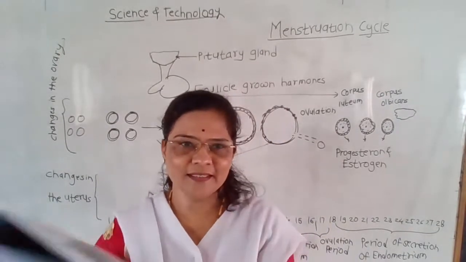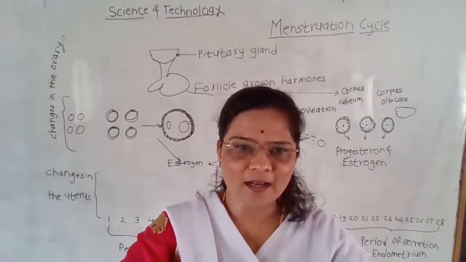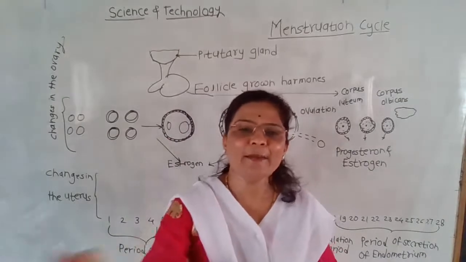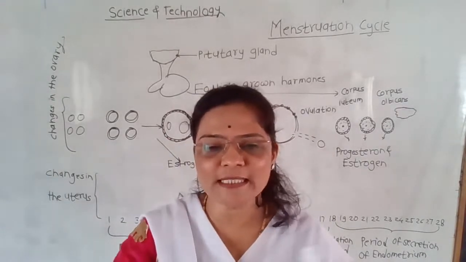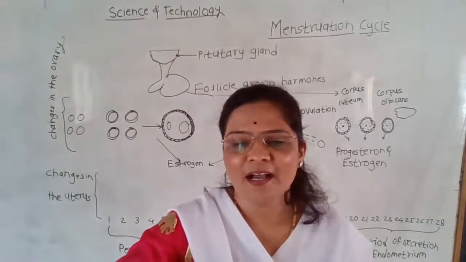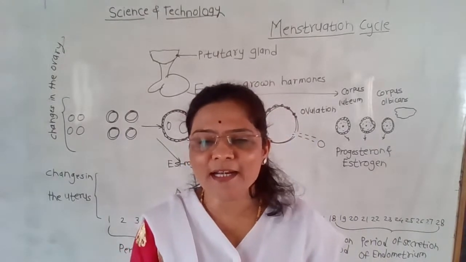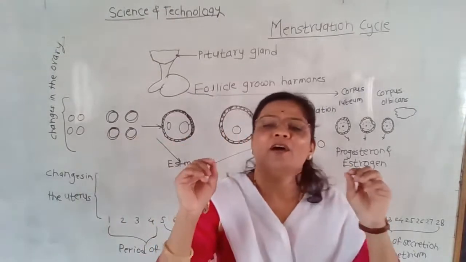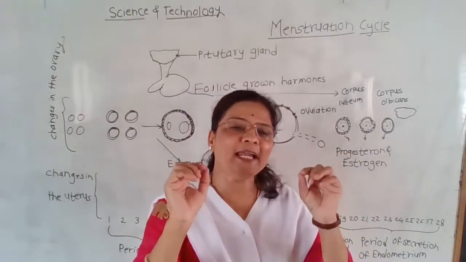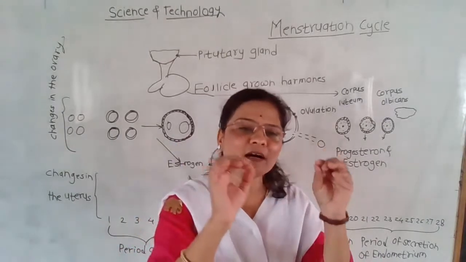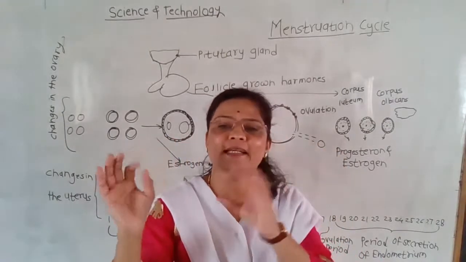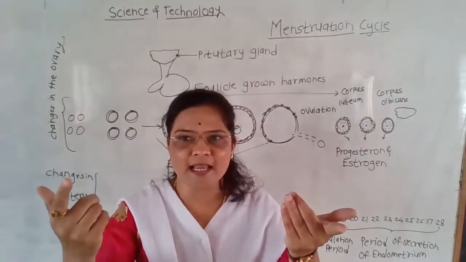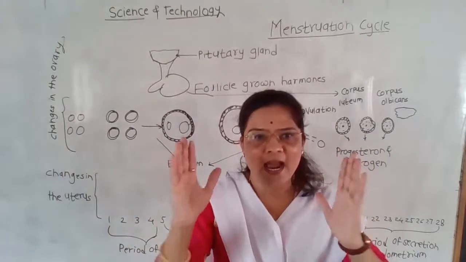Students, look at the blackboard. I have drawn the diagrammatic representation of the menstruation cycle. Students, the female reproductive system undergoes changes at puberty. What is puberty? Whenever, at the age of 10 to 17 years, a girl's secondary sexual characters arise, like an increase in height, an increase in breast size, and menstruation starts.